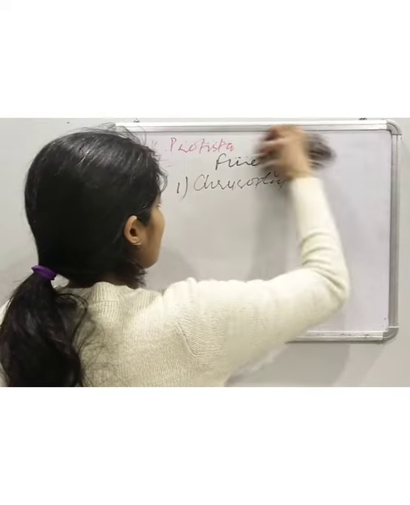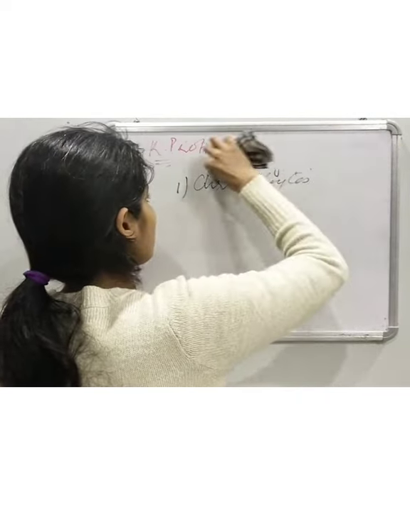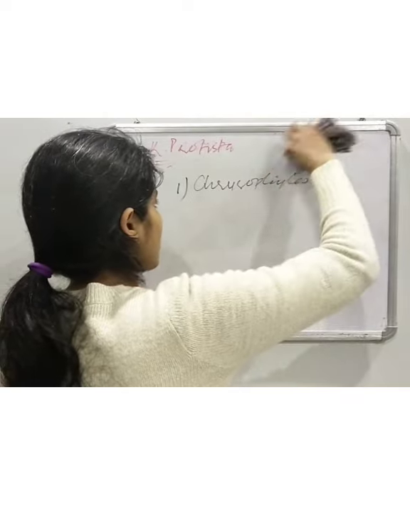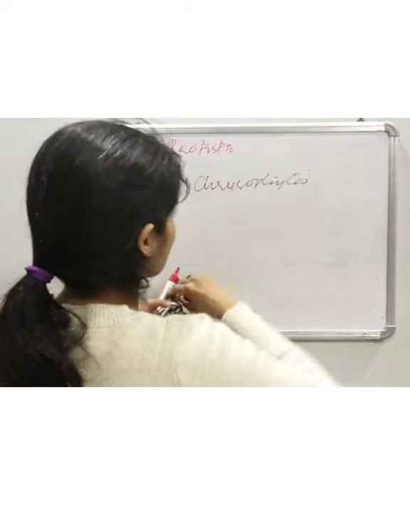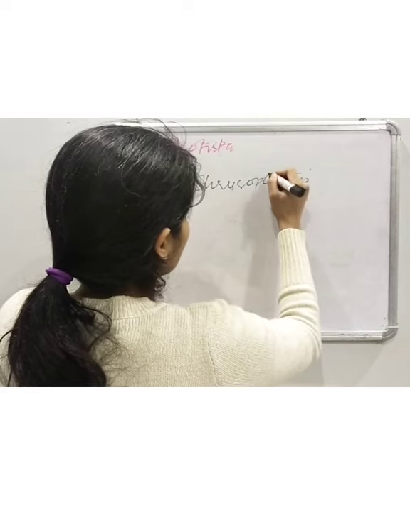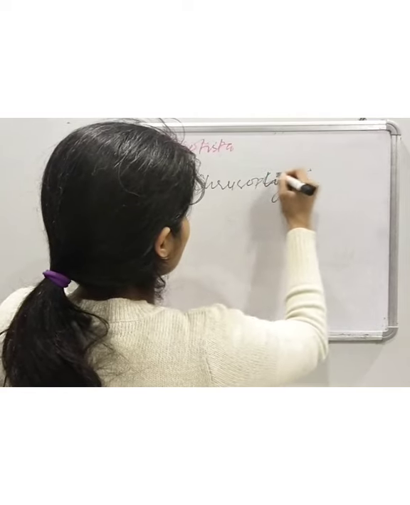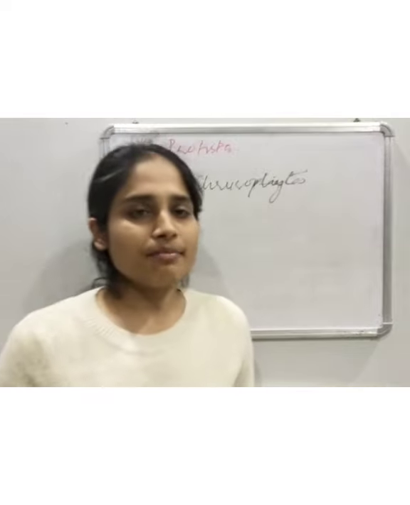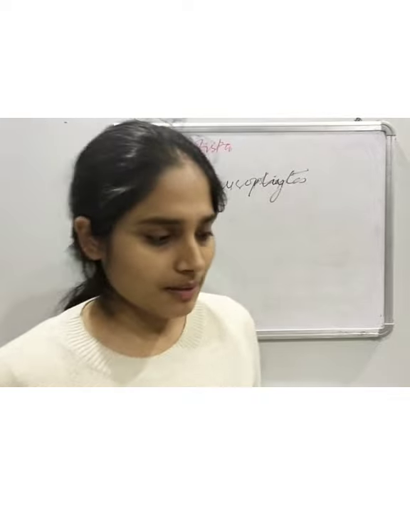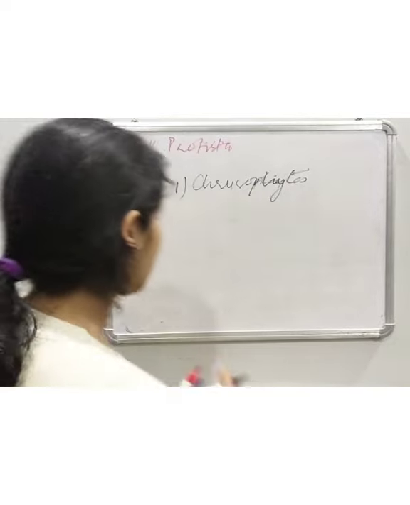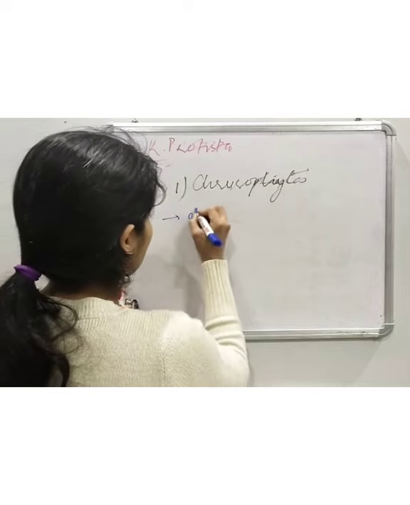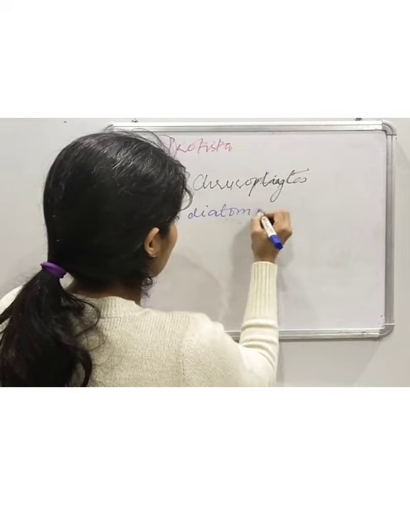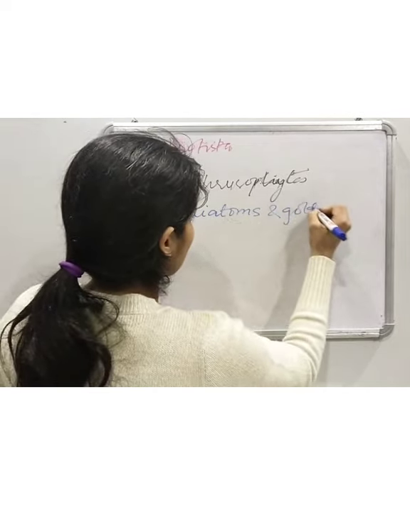So what are the features of the organisms which belong to chrysophytes? Chrysophytes mostly contain diatoms and golden algae.